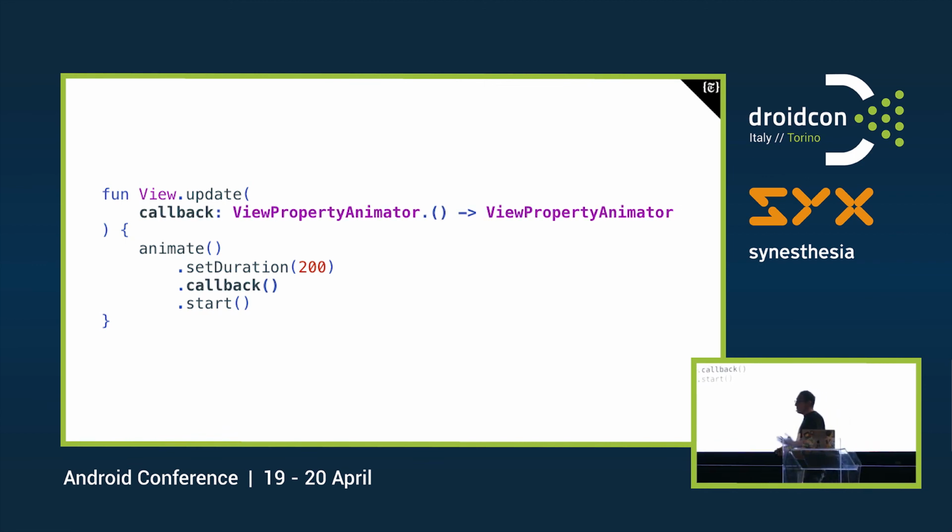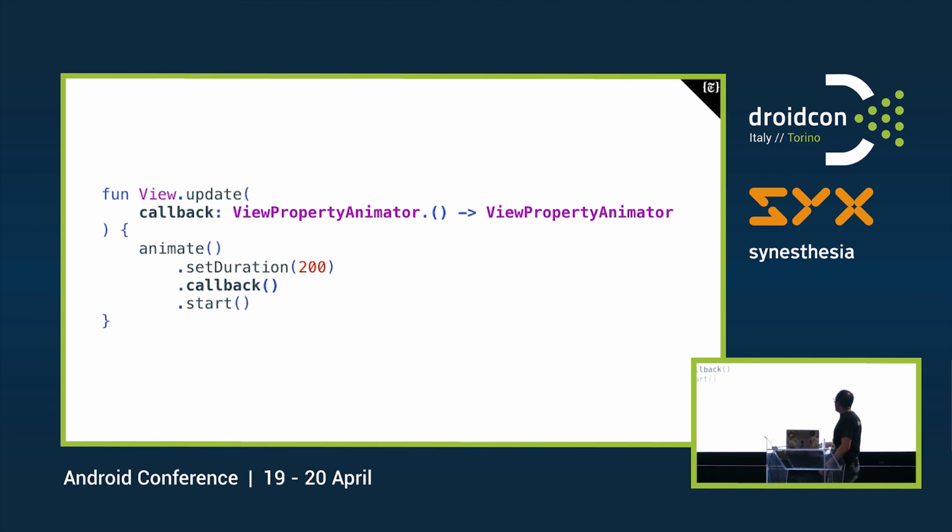What we do here is saying, hey, this lambda declared on the view property animator is going to return the view property animator. Why do we do that? Because if we want to chain the calls in this way, they are all methods of the view property animator. So the only way to chain them is to actually have an instance of the view property animator on which we can call the different methods, in this case, start.